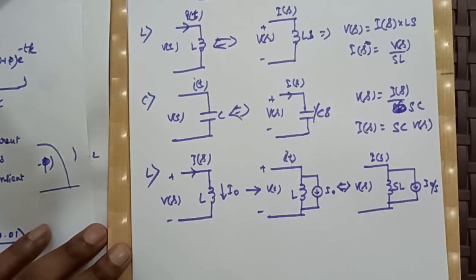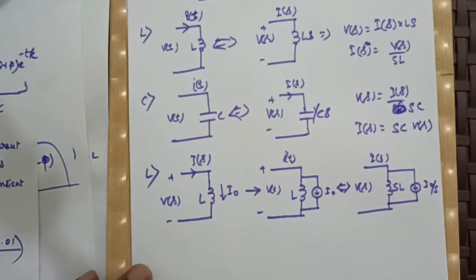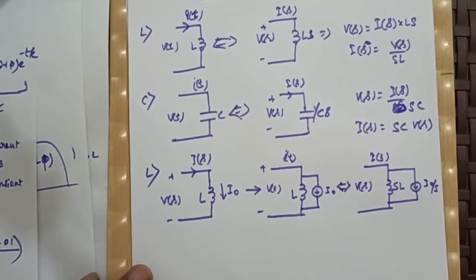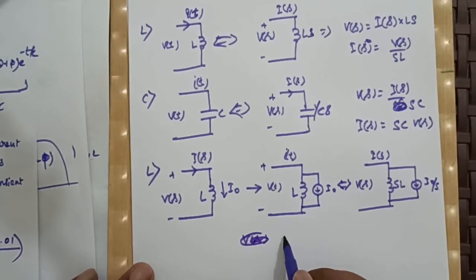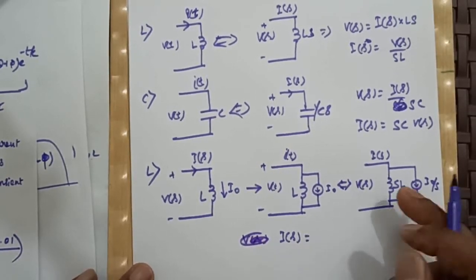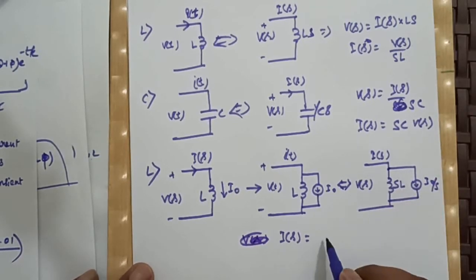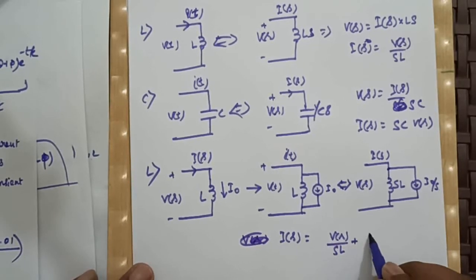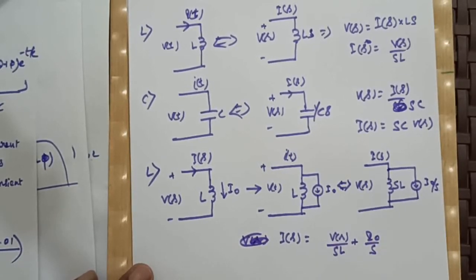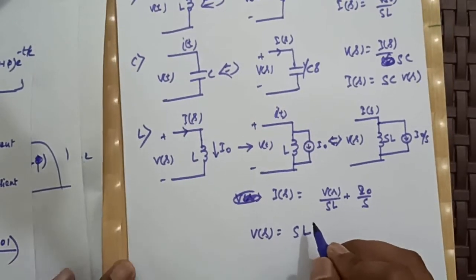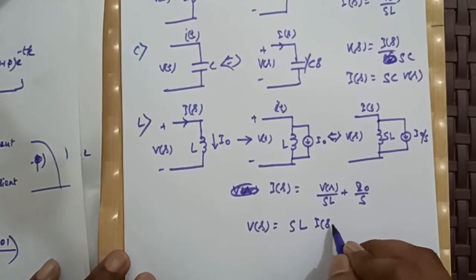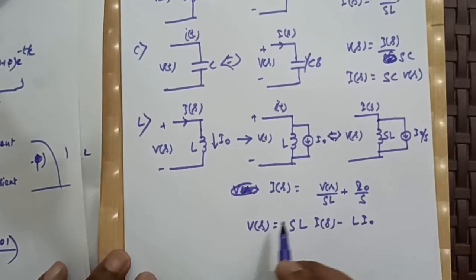So the Laplace transform of a step is I naught by s. So from here our I(s) will be what? Apply node junction KCL here. Our I(s) will be V(s) by sL plus I naught by s, and from here our V(s) will be sL I(s) minus L I naught.